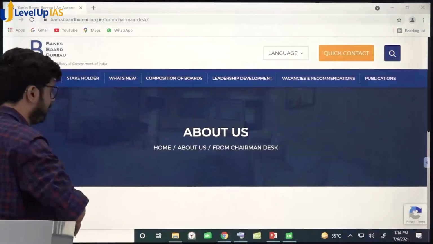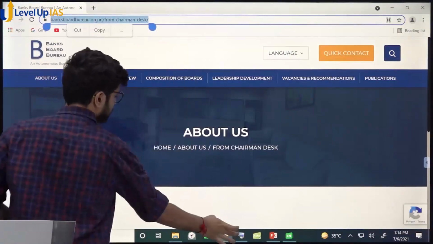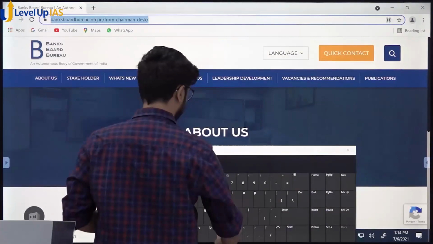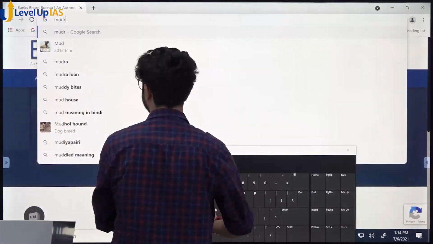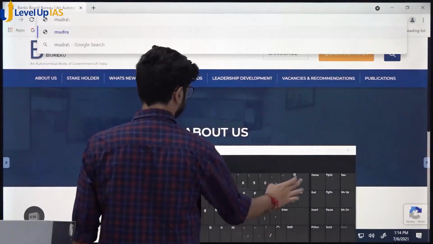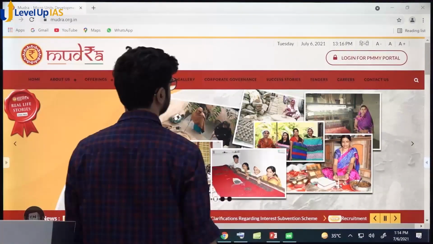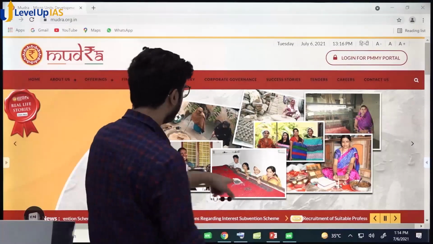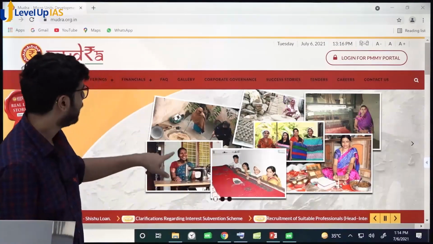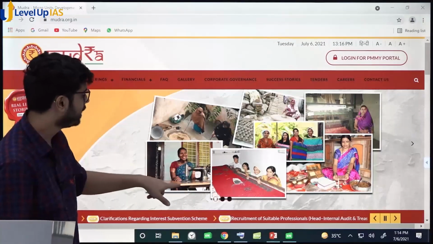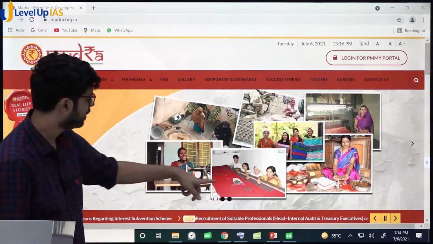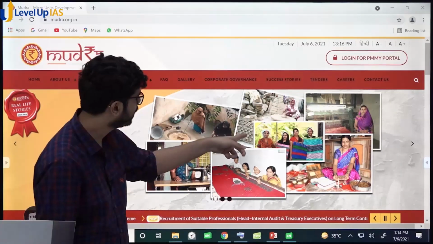Let us go to the website. Let's see if there is anything new. See this. Loans to people like these. Micro units, right? Non-agricultural, right? They do weaving, handicrafts, making something, pottery.